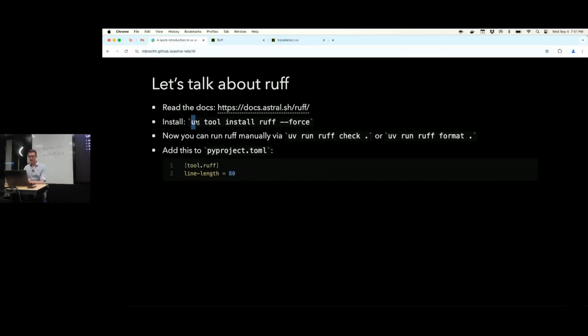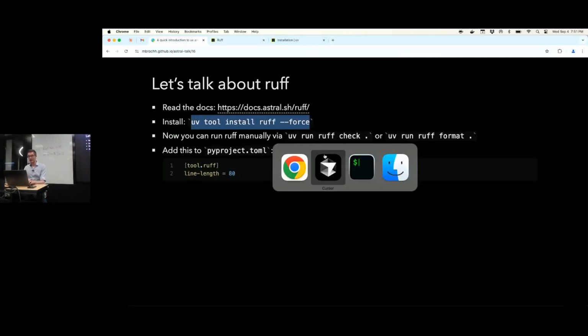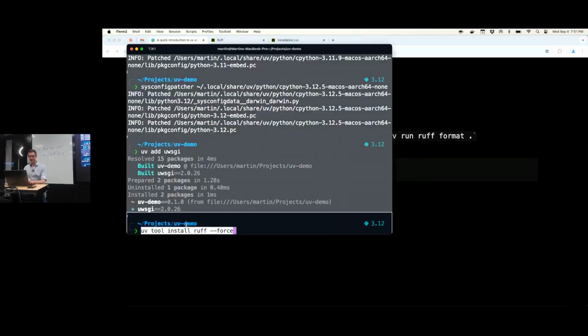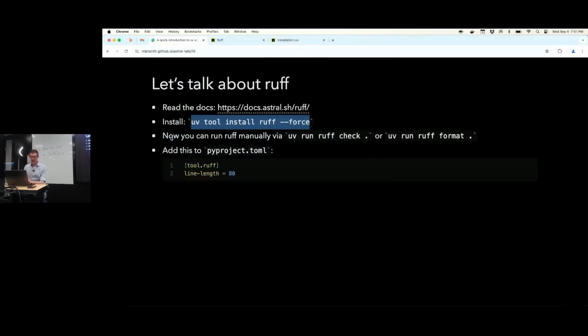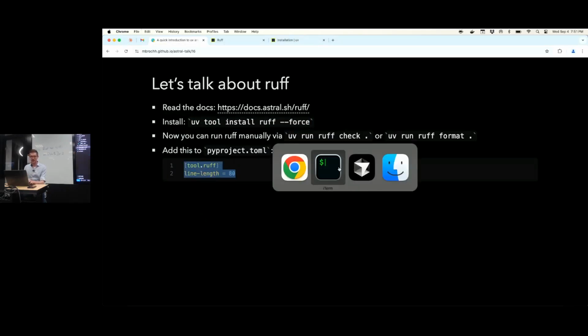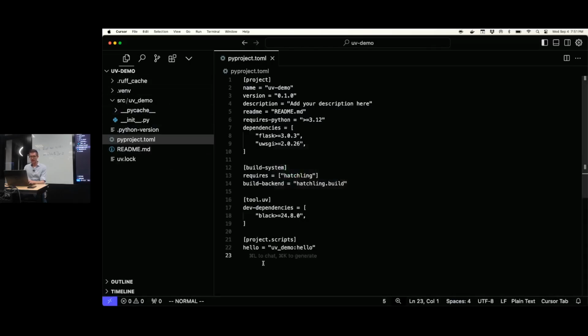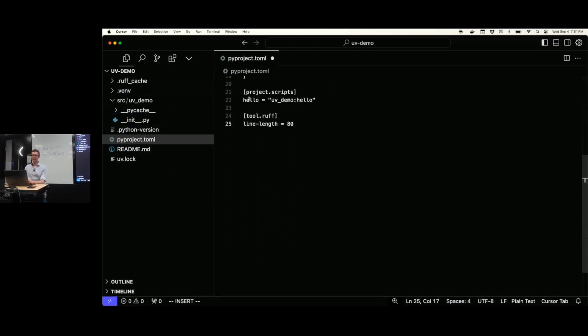How do we install Ruff? Well, I've shown it earlier. We could globally install it using UV. So now I have the Ruff executable on my machine, right? Then if you want to use Ruff in your project, you might want to update your PyProject TOML file. And here you can set all kinds of settings. There's a lot that you can configure with Ruff.